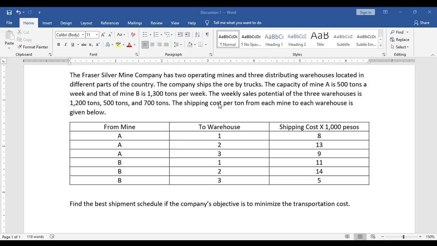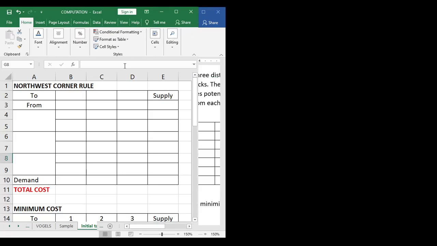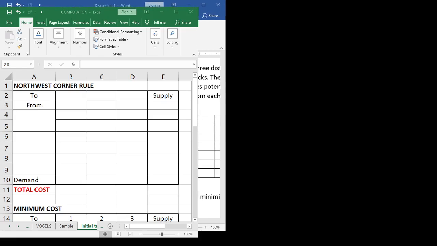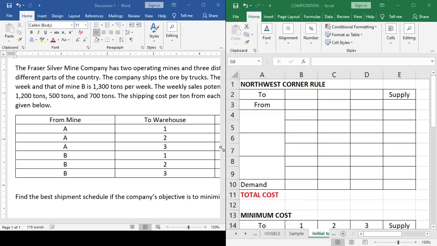using the first three methods that I've already presented to you, namely the northwest corner rule, the minimum cost method, and Vogel's approximation method. Okay, so here it is. Let's have first the northwest corner rule. Okay, let me just fix this first. So what we're going to do first is to fill in our table.